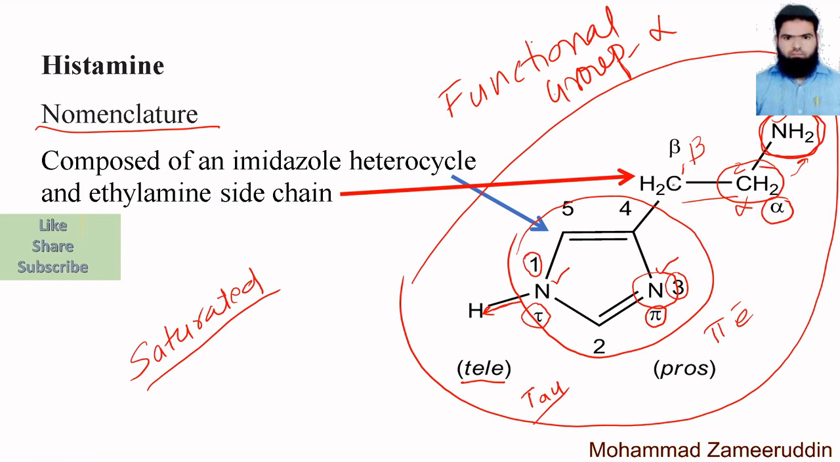Now this side chain is attached to the imidazole ring with the help of the beta carbon, right? You can see here that the aminoethylamine side chain is attached to the imidazole ring with the help of the beta carbon. So with the help of this beta carbon it is attached to the imidazole ring. Now this is the nomenclature of histamine.